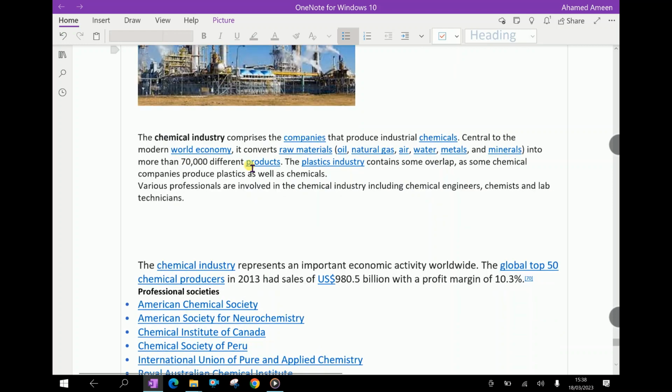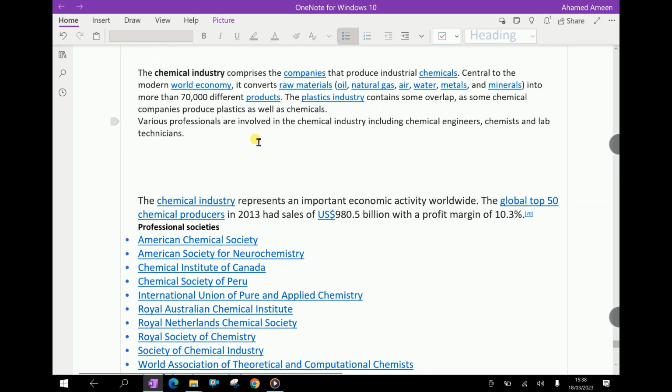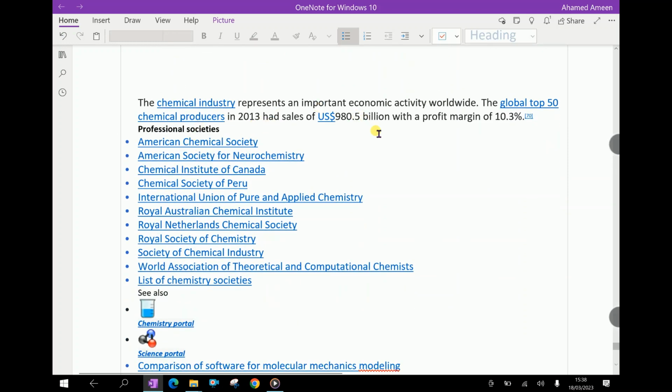Chemical industry. The chemical industry comprises the companies that produce industrial chemicals. Central to the modern world economy, it converts raw materials like oil, natural gas, air, water, metals, and minerals into more than 70,000 different products. The plastics industry contains some overlap, as some chemical companies produce plastics as well as chemicals. Various professionals are involved in the chemical industry, including chemical engineers, chemists, and lab technicians. The chemical industry represents an important economic activity worldwide.